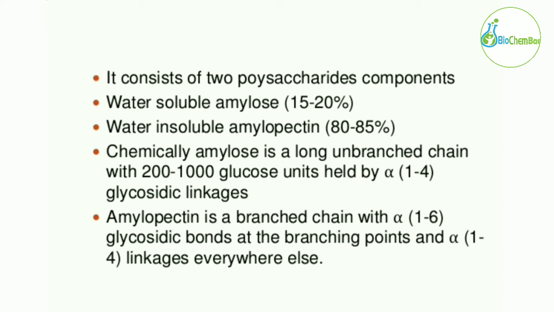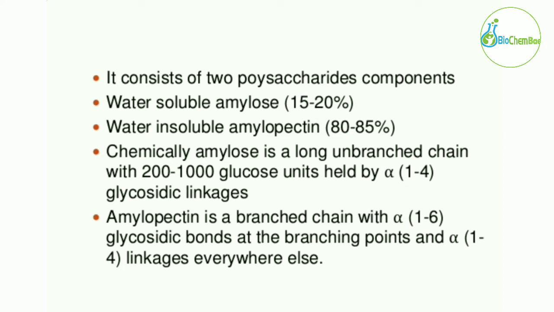Now these starch molecules consist of two types of polysaccharide components. The first one is amylose, which is present at 15 to 20%, and the second one is amylopectin, which is present at 80 to 85% concentration. So amylose is water soluble and amylopectin is water insoluble.